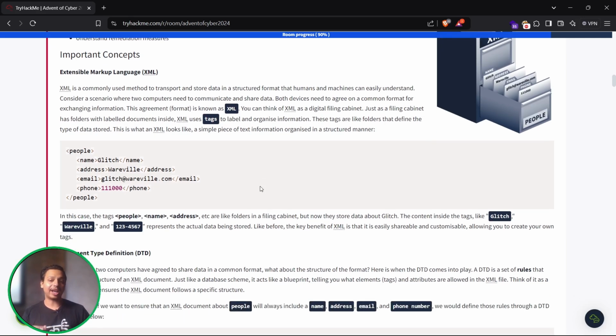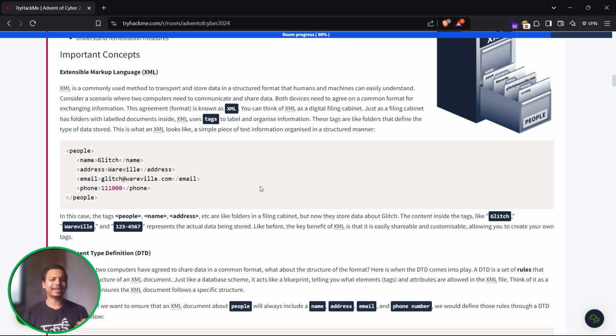XML stands for Extensible Markup Language. It is a commonly used method to transport and store data in a structured format that humans and machines can easily understand. Consider a scenario where two computers need to communicate and share data. Both devices need to agree on a common format for exchanging the information. This agreement is known as XML.